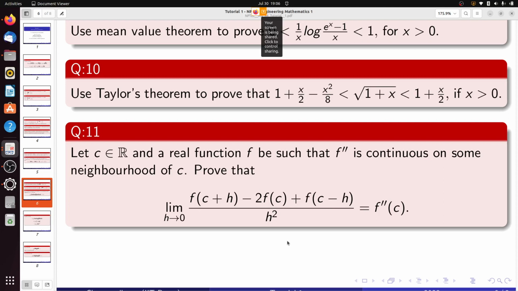Okay. So we will call this type of approximation a finite difference approximation. If you ever take courses on computational partial derivatives or approximation theory, this type of thing, you will always use some sort of approximation. So we have to prove that the limit as h tends to 0 of (f(c plus h) minus 2f(c) plus f(c minus h)) divided by h square is equal to f double prime(c). Now see, without a delay,